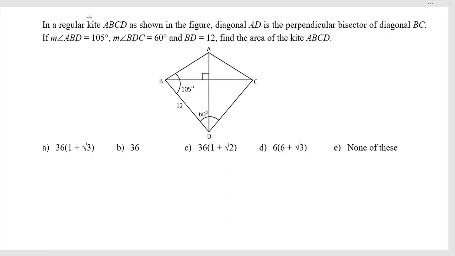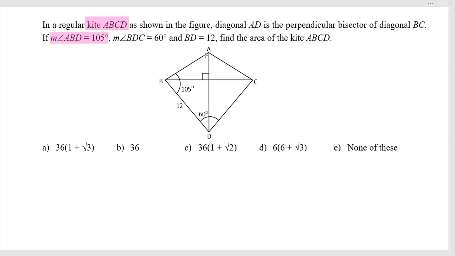In a regular kite, there is a diagram of a kite ABCD. Diagonal AD is the perpendicular bisector of the diagonal BC, cutting BC just in the middle.